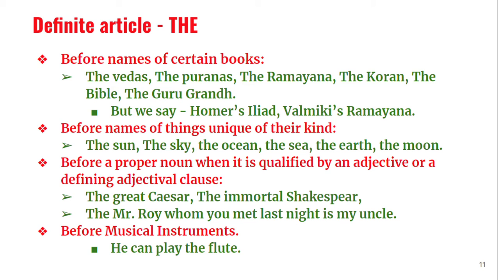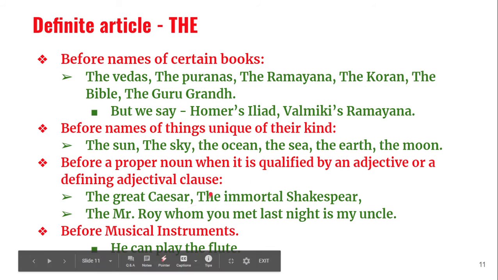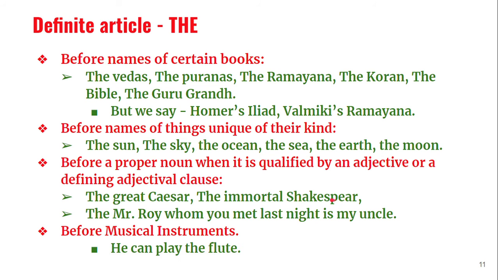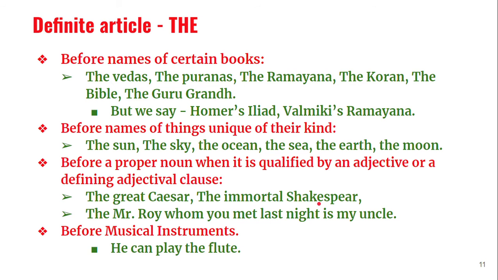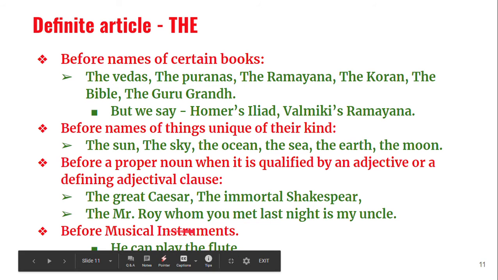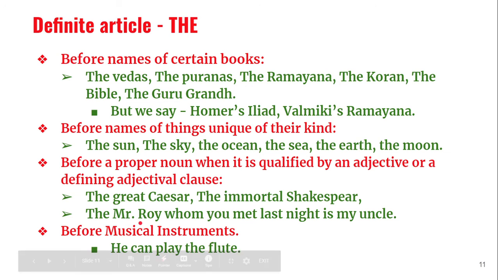We say Ashoka the great, Caesar the great. The immortal Shakespeare means Shakespeare is immortal. He has no death; even still, he is alive in our thoughts. The Mr. Rai whom you met last night is my uncle. See, here we have an adjective clause; we are defining the person. When we say Mr. Rai, the Mr. Rai, I told you in the last class, a Mr. Rai also can be used.